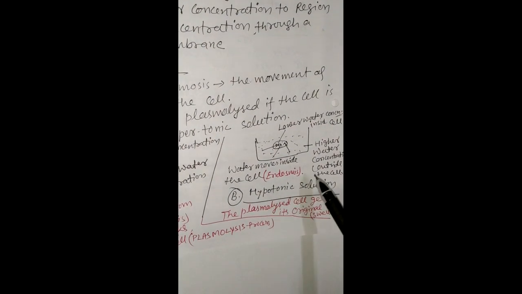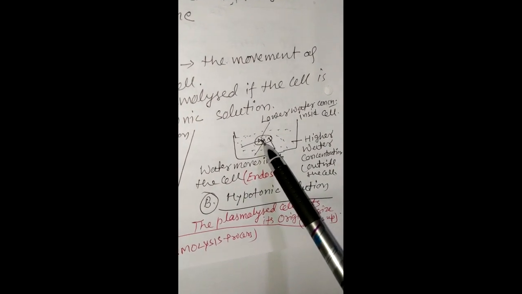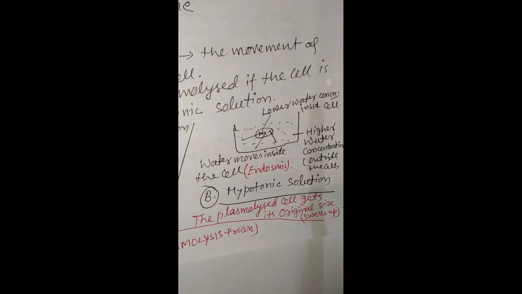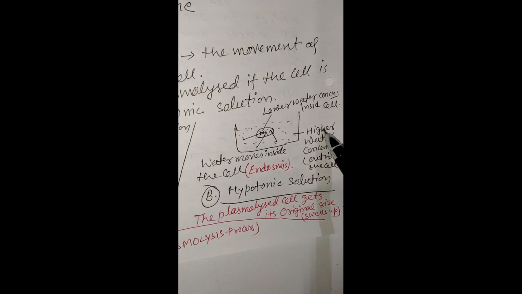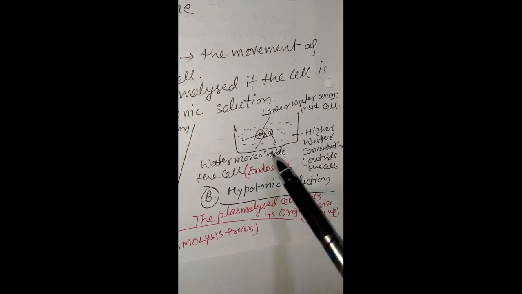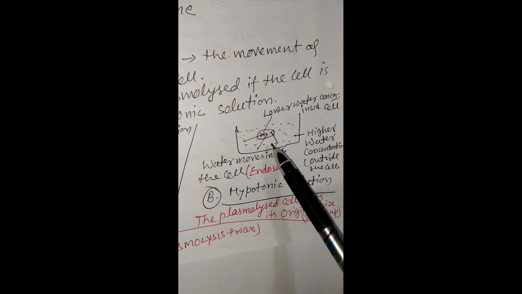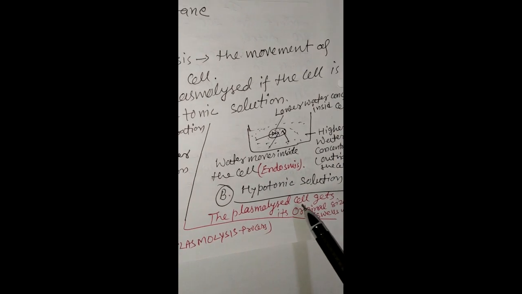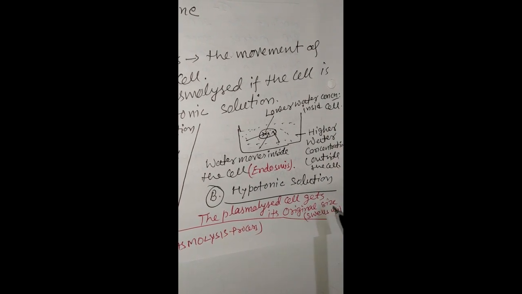Now the second type of solution is hypotonic solution. It means inside the cell water concentration is lower, outside the cell water concentration is higher. So water moves inside the cell due to difference in concentration gradient. This is called endoosmosis. The plasmolyzed cell gets its original shape, that is it swells up, and this process is called deplasmolysis.